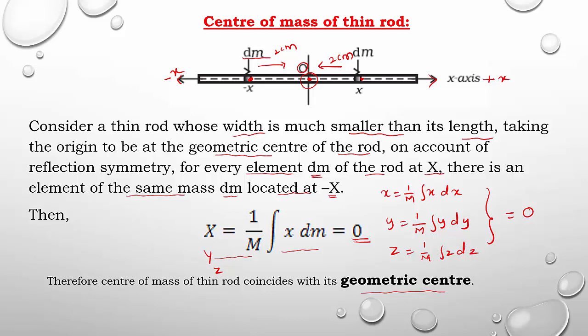So this is one more question: where is the center of mass of the thin rod? What is the answer? The center of mass of the thin rod is at its geometric center. This is all about center of mass: the position vector along the x, y and z axes in the form of summation and in the form of integration, and at last we studied the center of mass of a thin rod. This is a very important concept. In the next class, we will study the motion of the center of mass.